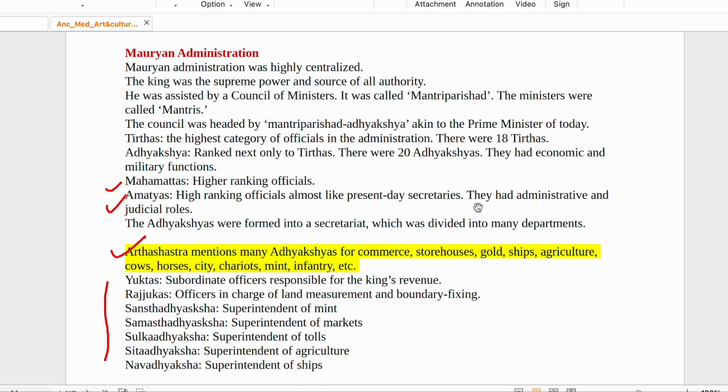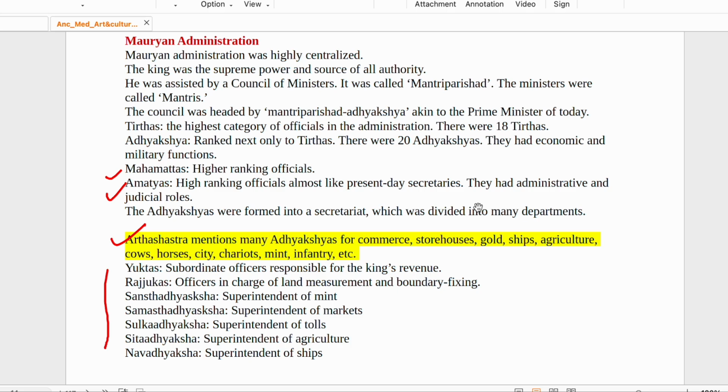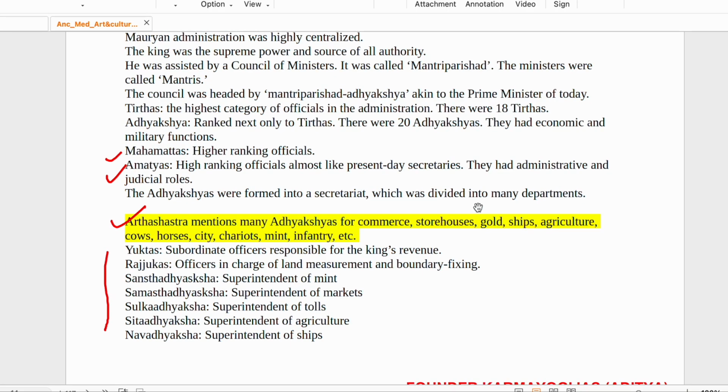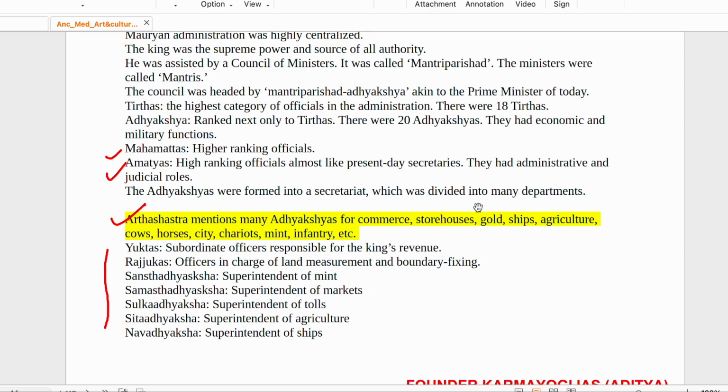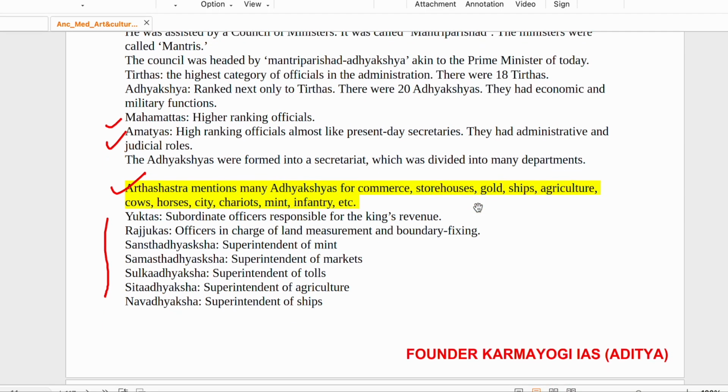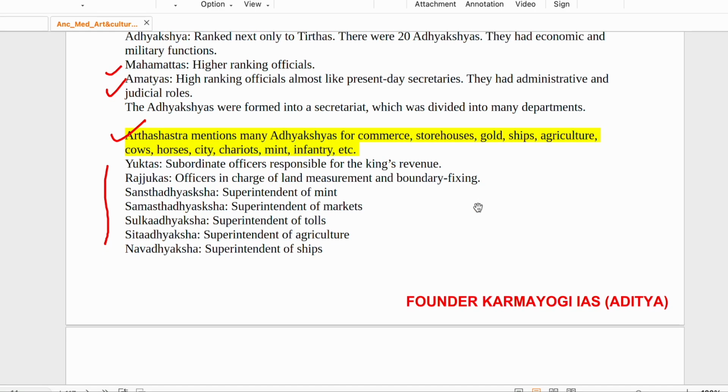The Council of Ministers was known as Mantri Parishad. The king was supreme. There were Adhyakshas, Tirthas, who were higher officials. Then there were Mahamatyas, also high-ranking officials. Amatyas were like secretaries nowadays. The Arthashastra mentions many adhyakshas for commerce, storehouse, gold, ships, agriculture, cows, horses, city, chariots, mint, infantry, etc.